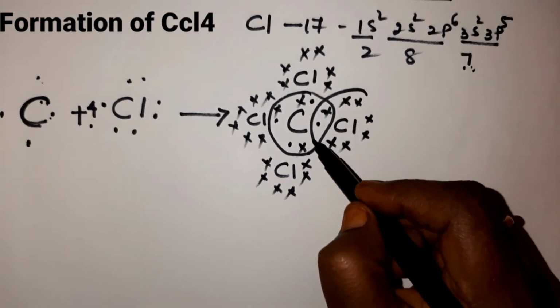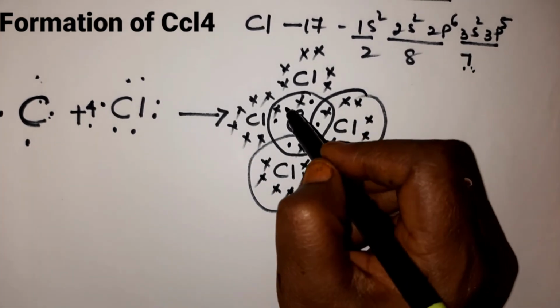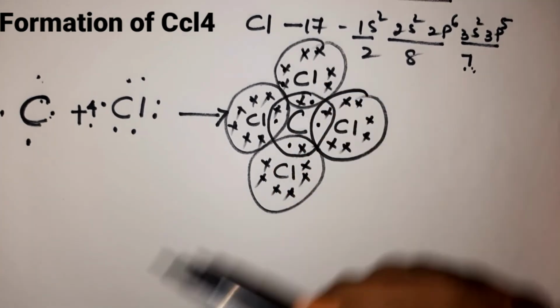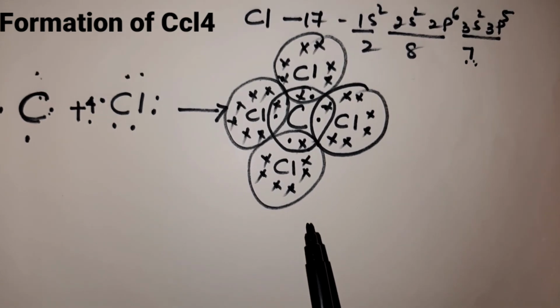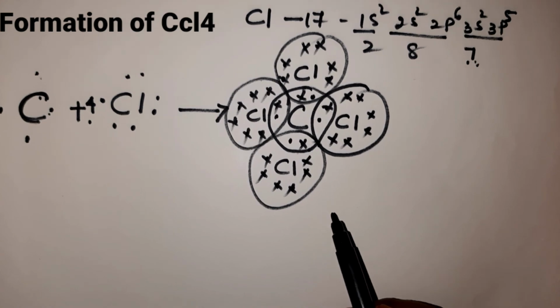So this chlorine will have 8 electrons, this one 8 electrons, this one 8, and this one 8 electrons. Clear, children? This is how carbon tetrachloride covalent formation takes place.